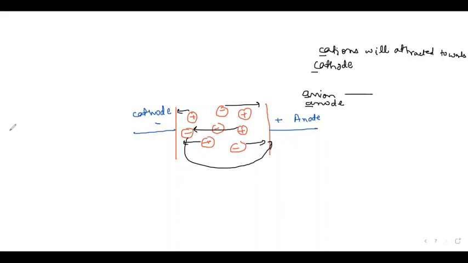There is one more trick I just remembered: OIL RIG. Oxidation is loss and reduction is gain.